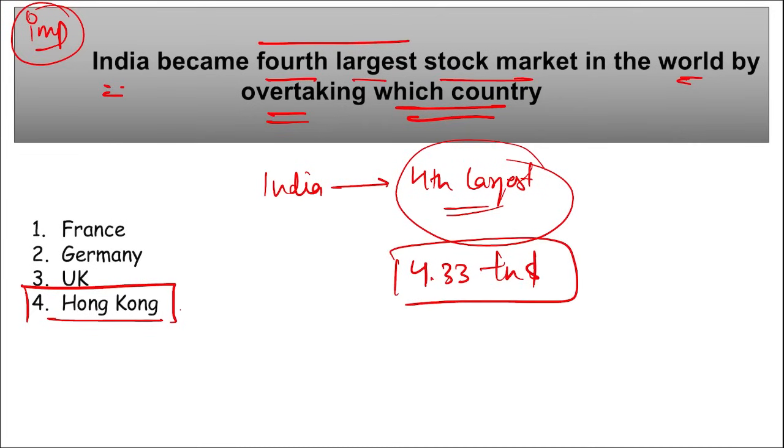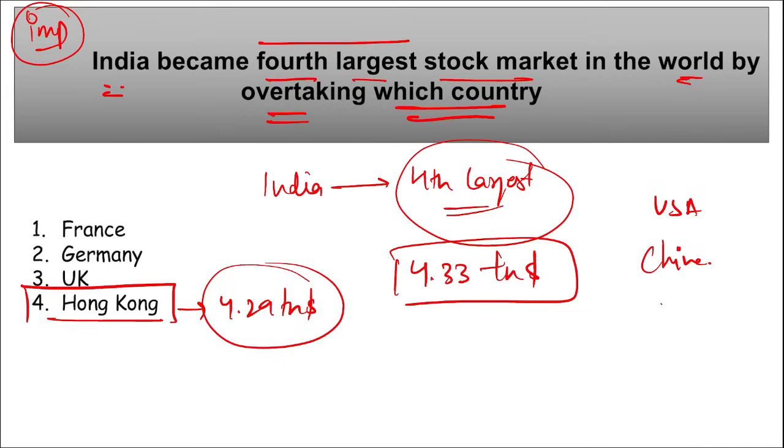India surpassed Hong Kong, and Hong Kong is at the $4.29 trillion mark. On top is USA, followed by China on second, Japan on third, and now India is on the fourth position.